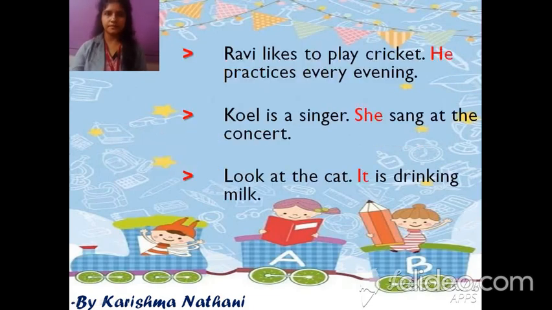For example, Ravi likes to play cricket. He practices every evening. Here, Ravi is noun and he is pronoun, which is used instead of Ravi. Koyal is a singer. She sang at the concert. Here, Koyal is the name of a girl and she is pronoun for girl. Look at the cat. It is drinking milk. Here, cat is a noun and it is pronoun for cat.